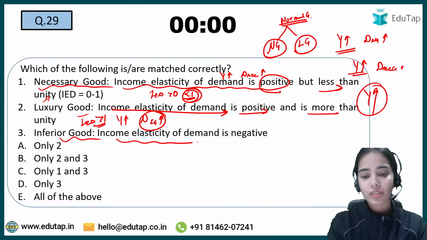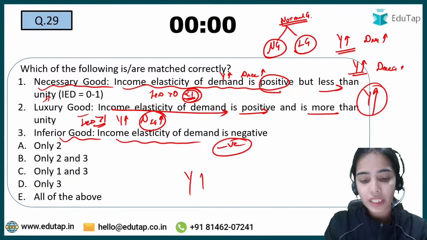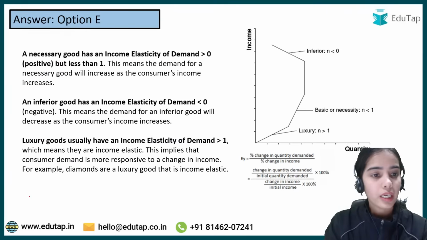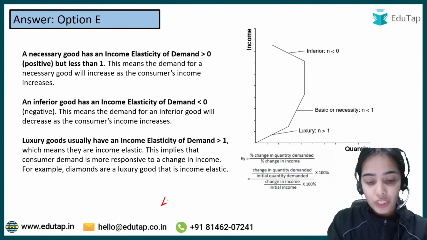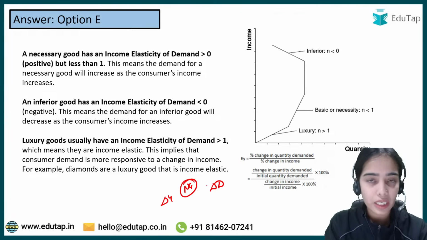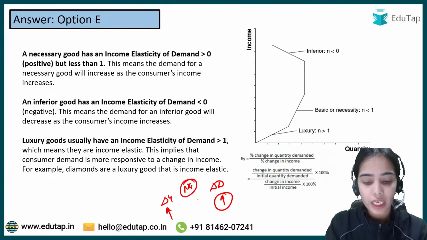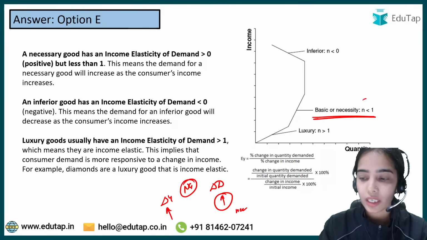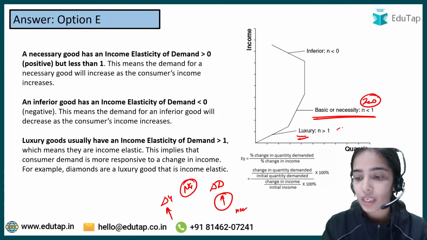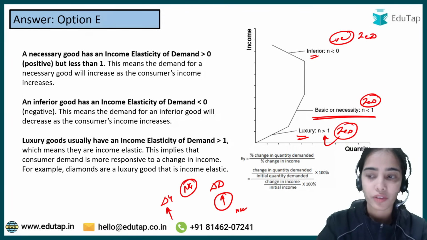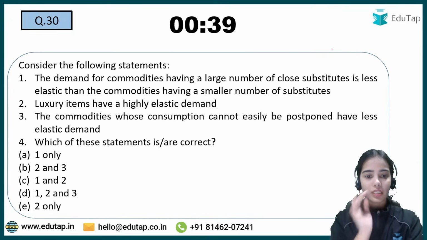Inferior goods, the income elasticity of demand is negative. That means income is increasing, the demand for inferior goods decreases. So all the above is correct here. Very good. So this is the idea. I have told you that with the change in income, there is change in demand. So normal goods, in this case necessary goods and luxury goods, with the income increasing, demand will increase. Demand for necessary goods increases slightly, so it has less than 1 income elasticity of demand. Luxury goods have higher income elasticity of demand, greater than 1. Inferior goods have negative income elasticity of demand. So coming to the last question. After this, there is a bonus question also.